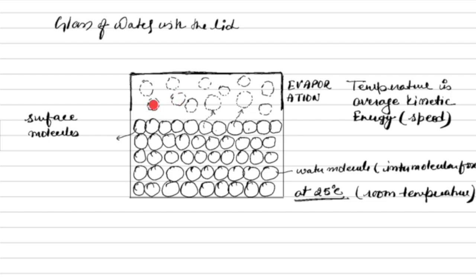Or this molecule can hit the water surface, which has lower kinetic energy than this guy, so it can lose its kinetic energy. So this molecule can go back to the liquid state. And what are these downward arrows I'm showing? Now this opposite process is happening, and we call it by a fancy name: condensation has started.